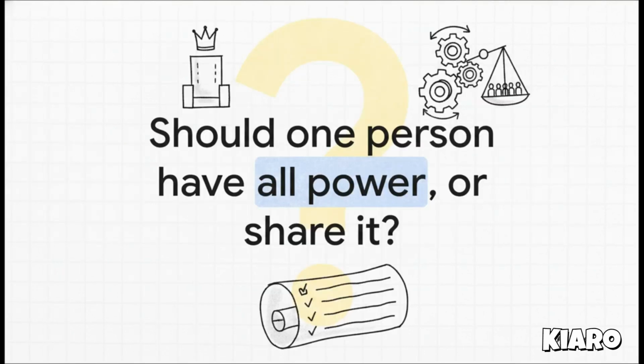To wrap up this explainer, I want to leave you with a little thought experiment. Imagine you're part of your school student council, which kind of works like a mini government. If that council makes all the rules for the student body, do you think it would be better if the council president alone made every single decision? Or should that power be strictly limited and shared according to a set of rules? By answering that question for yourself, you are applying the very logic of a republic to your own everyday life.